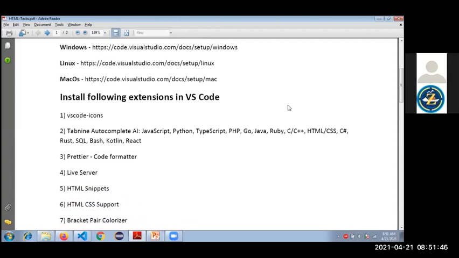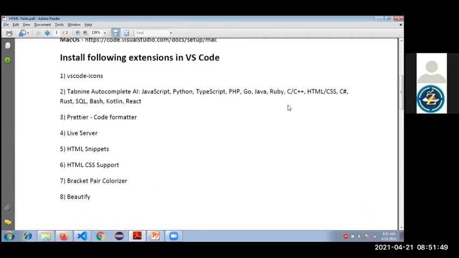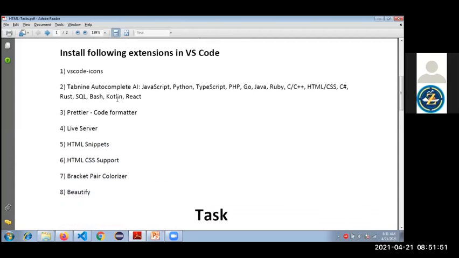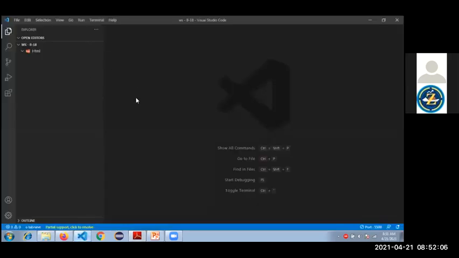After installing VS Code, you have to install these extensions. Once you install it, you will get this symbol. See my taskbar, guys. This is Visual Studio Code, and the editor will look like this.